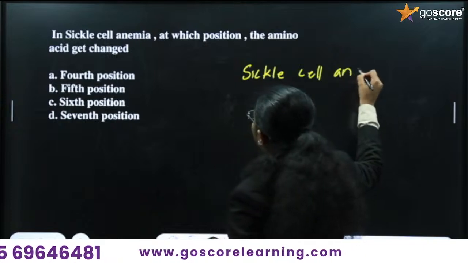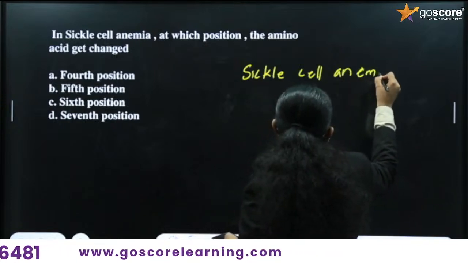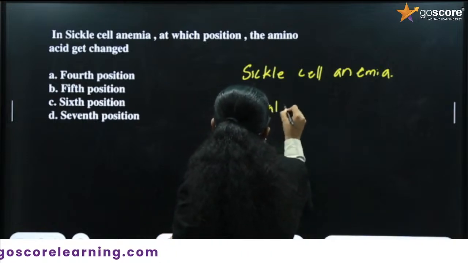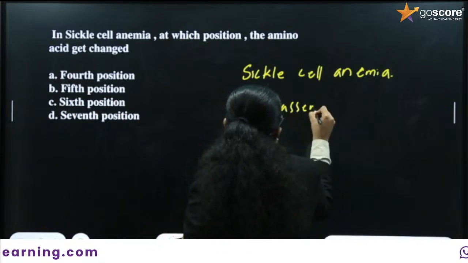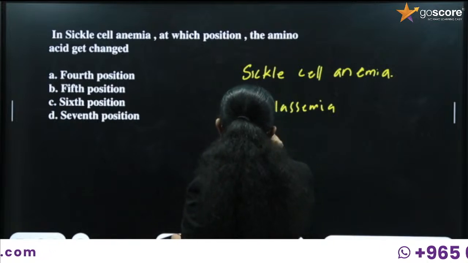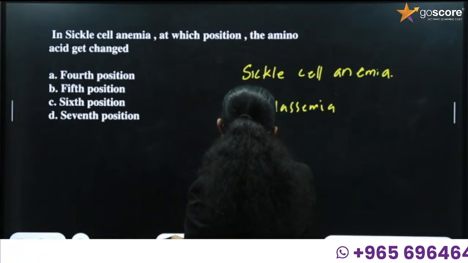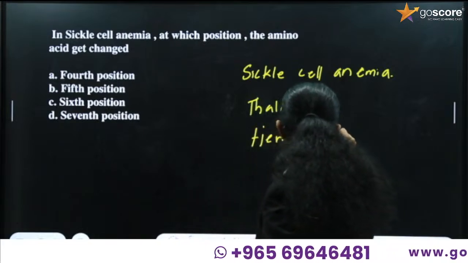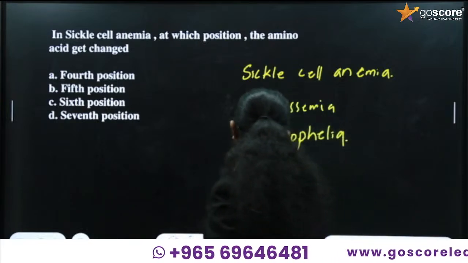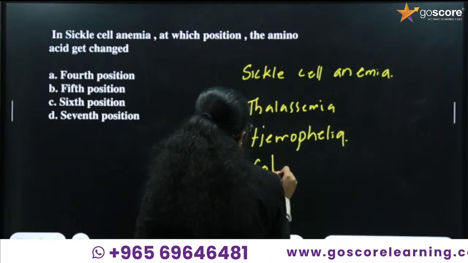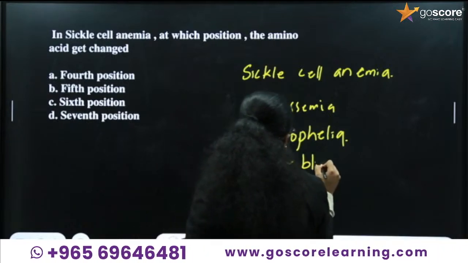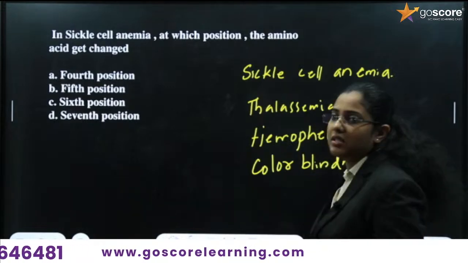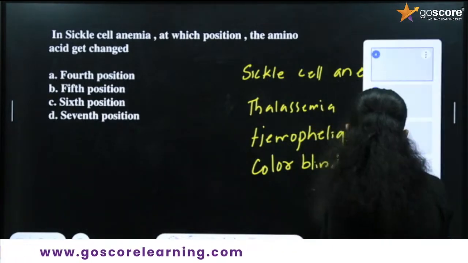Sickle cell anemia, then thalassemia, then hemophilia, then color blindness. There are different diseases to be noted in your textbook.